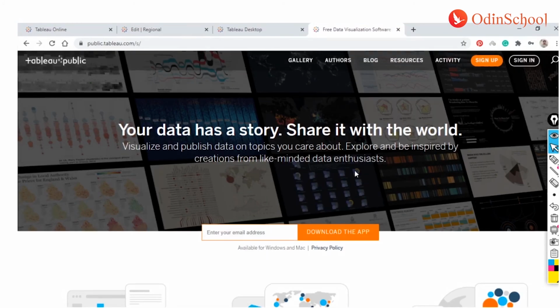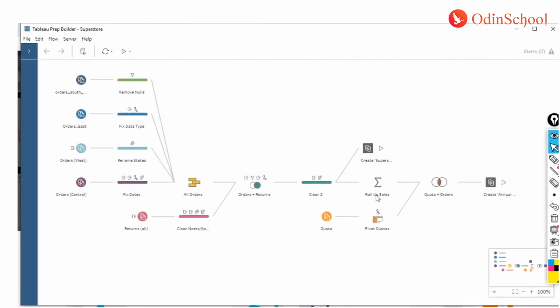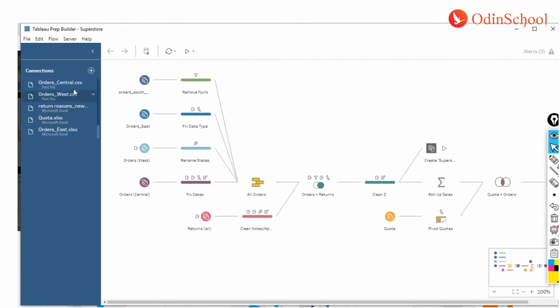But before that, let me show you Tableau Prep before I get into the online thing. So your Tableau Prep is going to look something like this. It's again an independent tool where you can establish connections and get the data. So these are the different connections that we have. We can keep adding them over here. You can perform some joins, you can perform some cleansing methods, you're cleaning the notes over here, you can do the joins and everything.